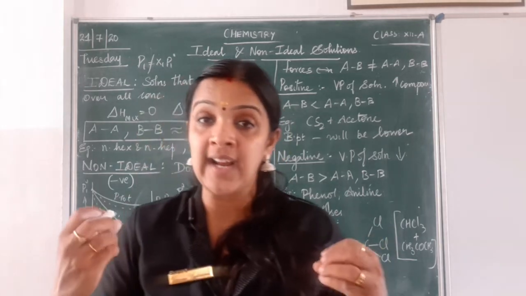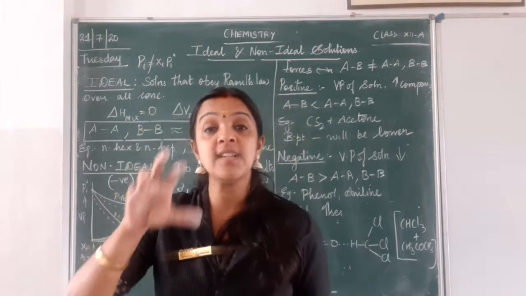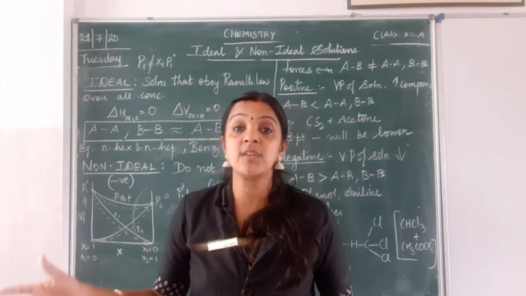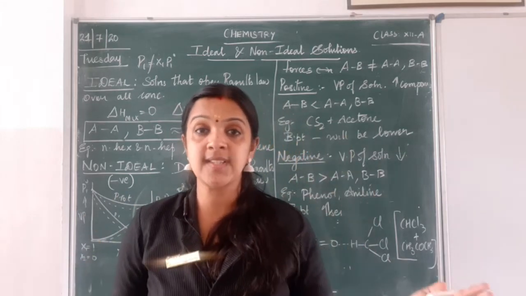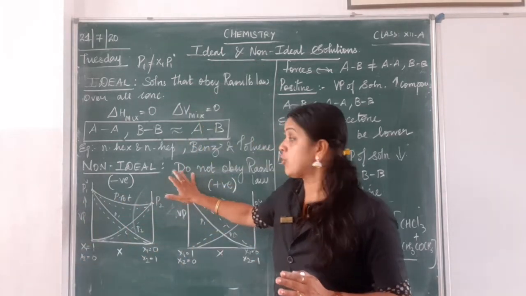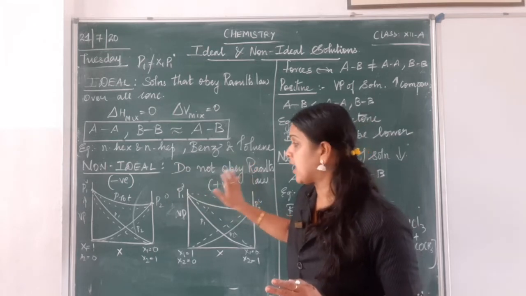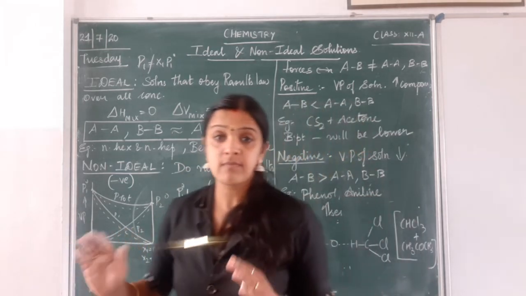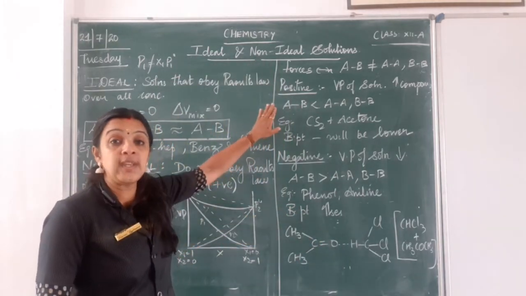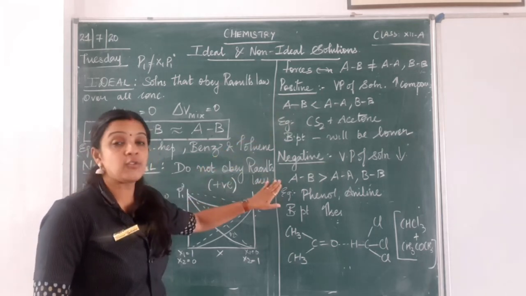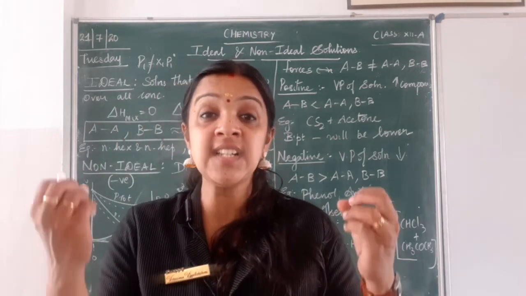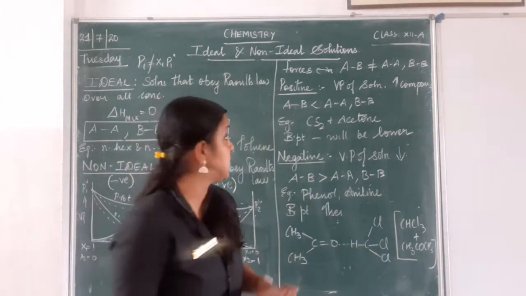Because I told you in ideal solution, the vapor pressure is dependent on the mole fraction, right? So here what will happen to the vapor pressure? Either they will be decreasing or they will be increasing. So let us consider now, as I told you, non-ideal solutions do not obey Raoult's law. We have two types of graphs for non-ideal solution, where the solutions can show a positive deviation and it can also show a negative deviation. Now why do such cases happen? What is the reason behind that? That is what we are going to see now.